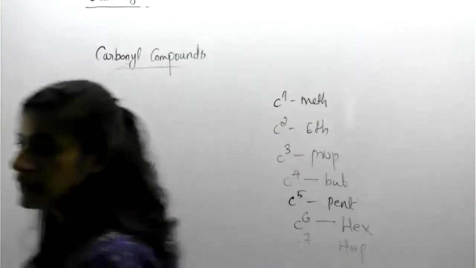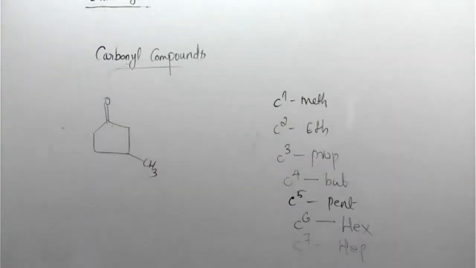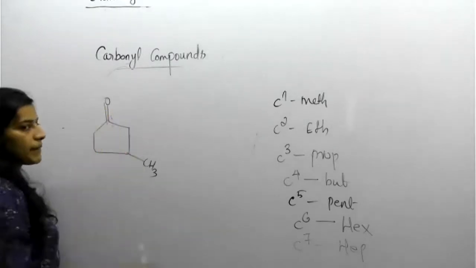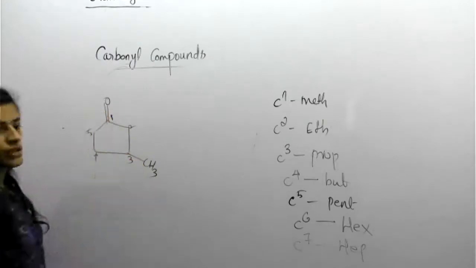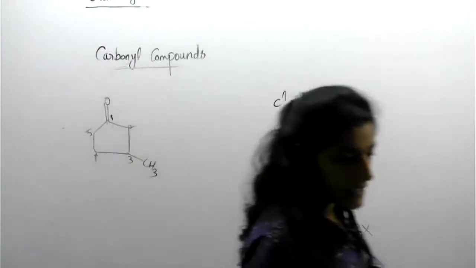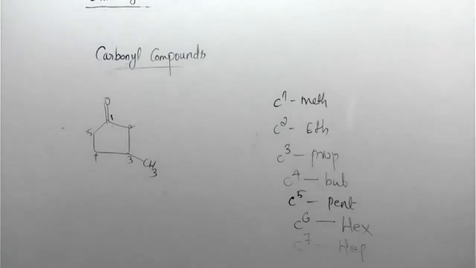Clear? Got it? Numbering starting from 1, 2, 3, 4, 5. Yeah, let us check. Right. Dhruv, you are right.